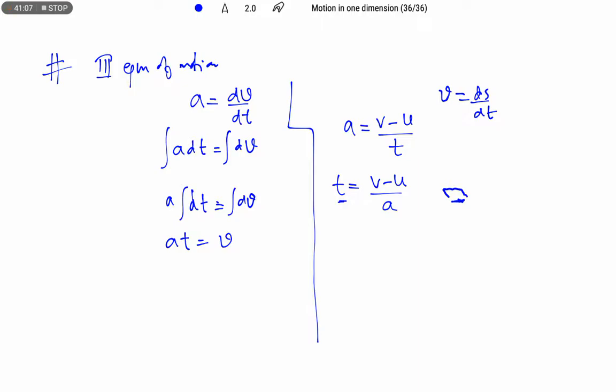What are the limits? u to v are the limits. So v minus u equals a into t. So the t value we can write as v minus u by a, that is equal to v minus u. So a is getting cancelled, but we need this s value compulsorily.